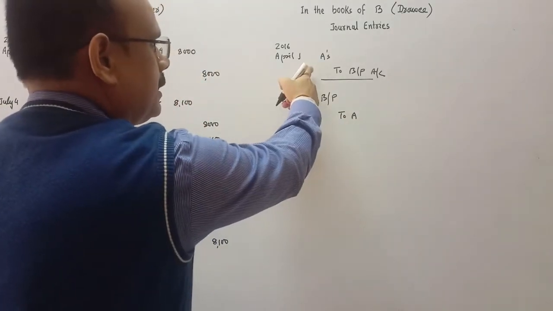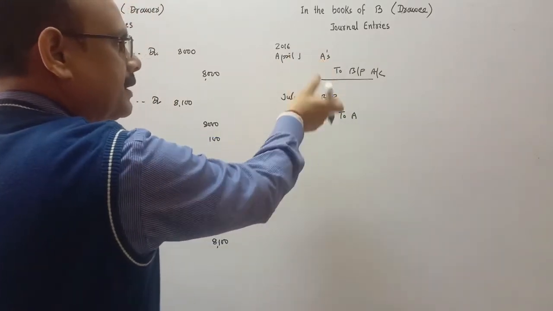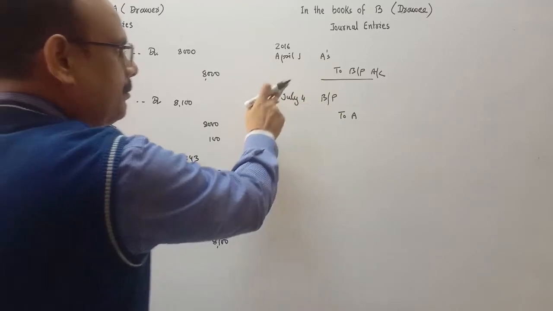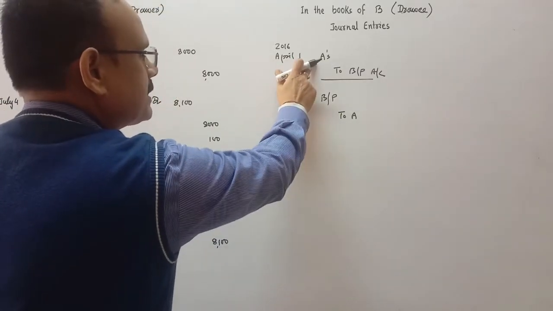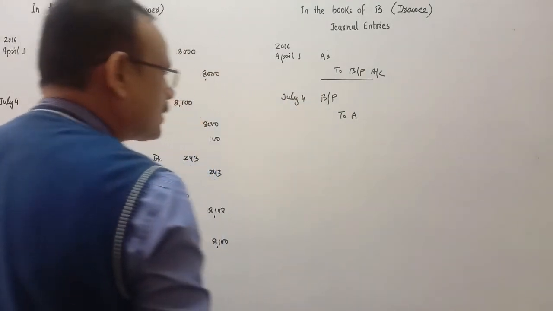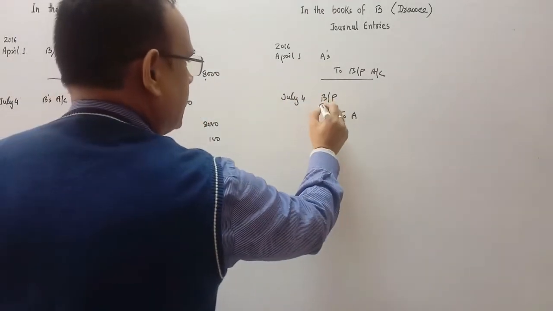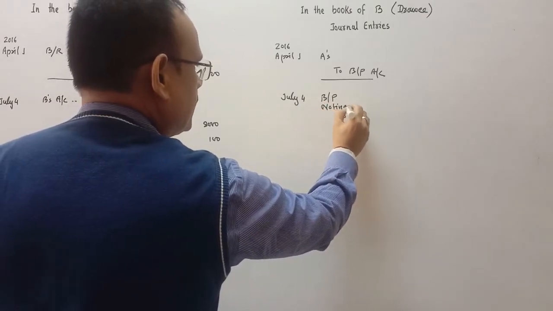This entry is cancelled. How is it cancelled? We have just done the reverse entry. Bills payable, which is credited over here, is debited. A's account, which is debited over here, is credited. And noting charges is the expense of the drawee, so noting charges will be debited.